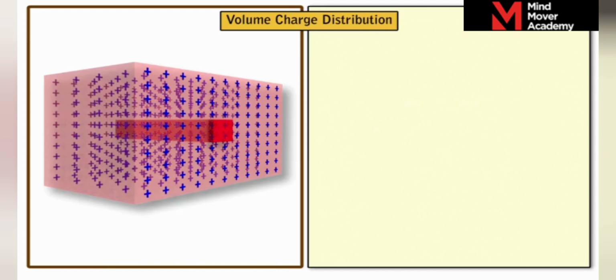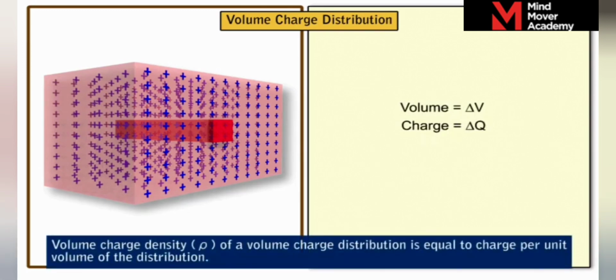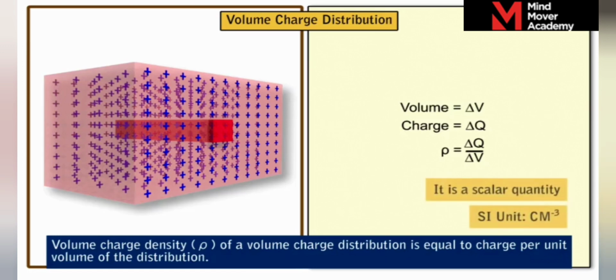Let us assume that the total volume is divided into a number of small elements, each of volume ΔV having a charge ΔQ. Then, volume charge density, or charge density ρ, of such a volume charge distribution is defined as the charge per unit volume. Thus, ρ is equal to ΔQ by ΔV and is measured in coulomb per meter cube in SI unit. It is a scalar quantity.